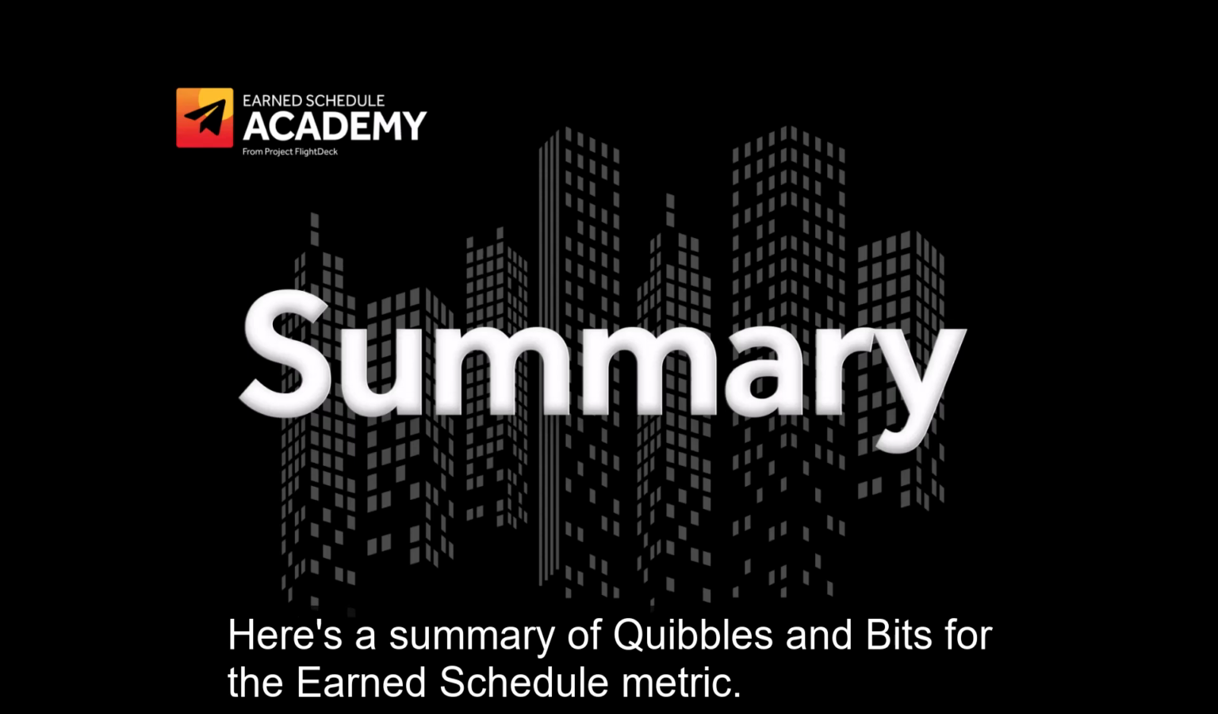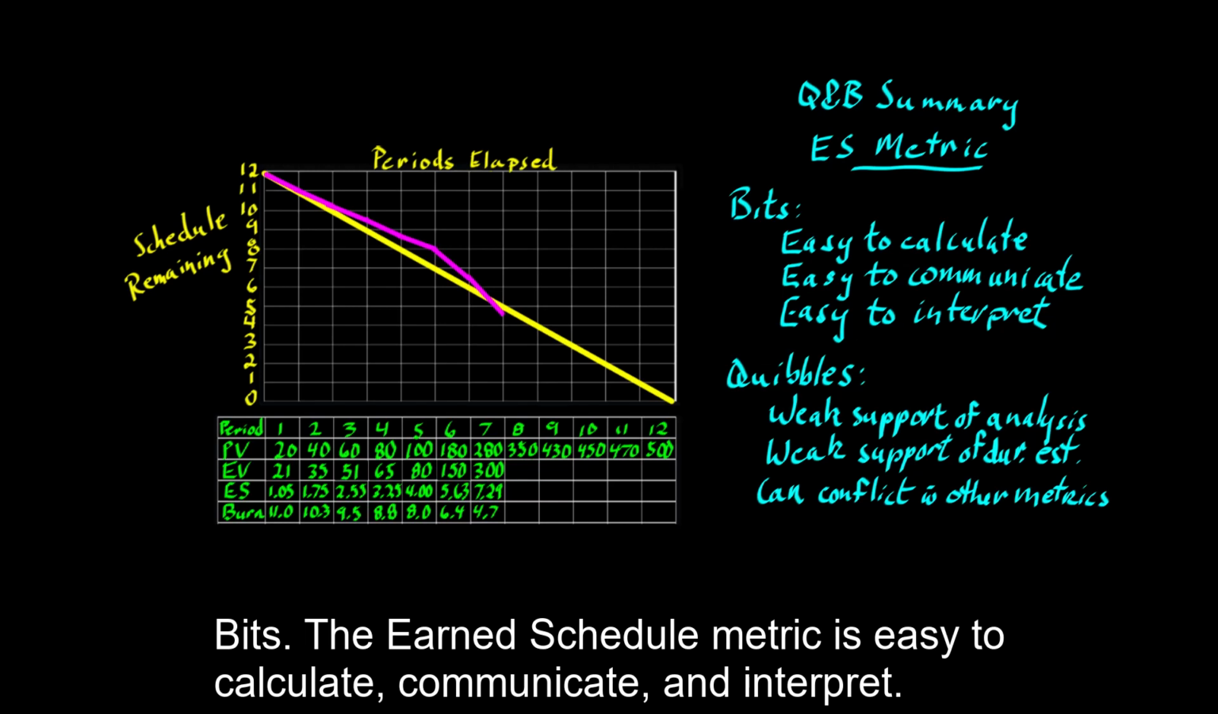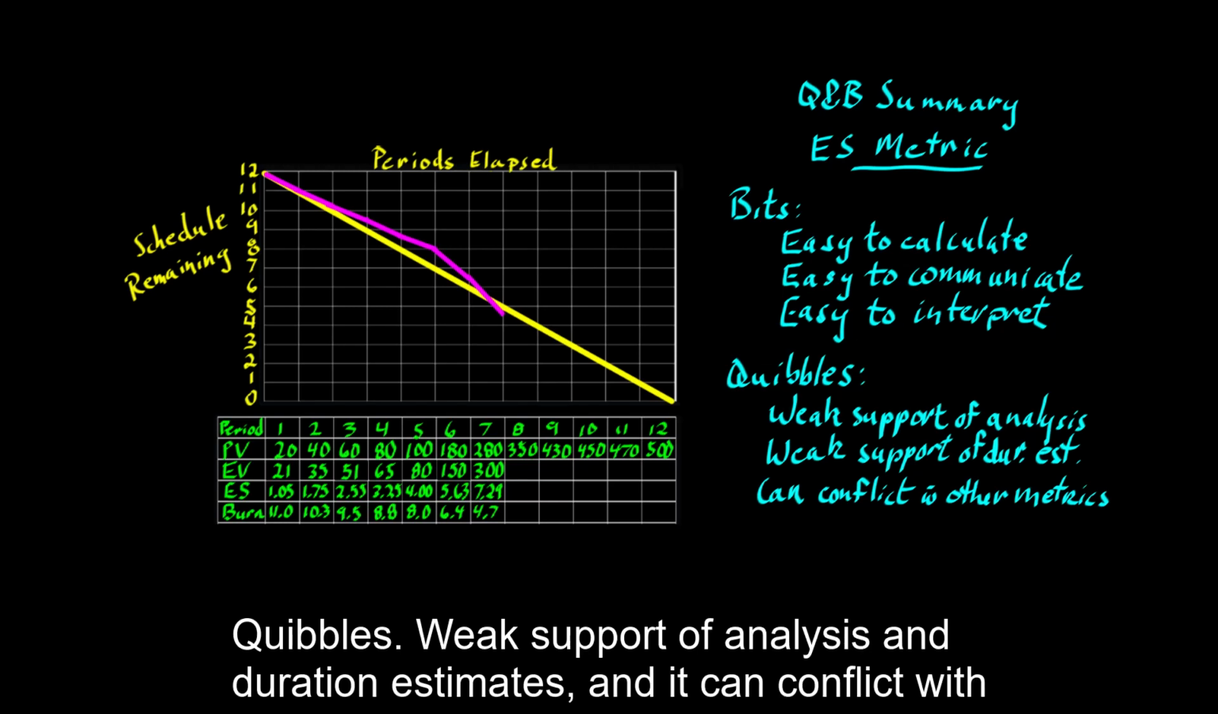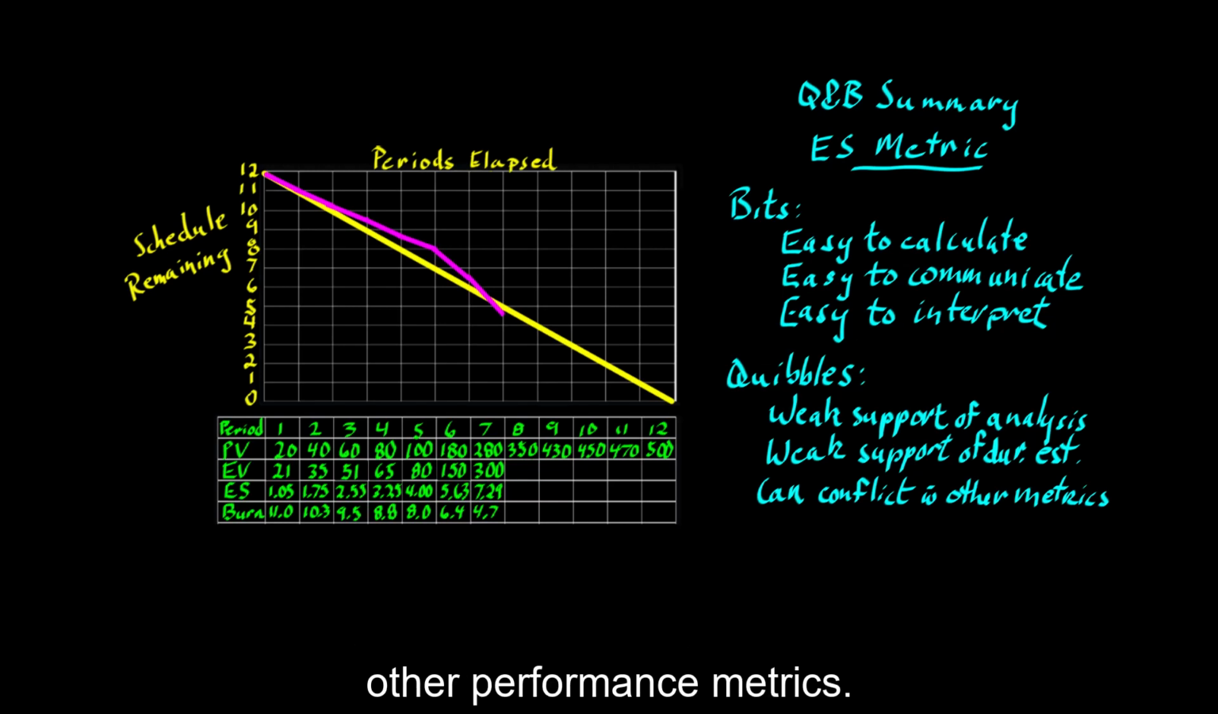Here's a summary of quibbles and bits for the earn schedule metric. Bits: the earn schedule metric is easy to calculate, communicate, and interpret. Quibbles: weak support of analysis and duration estimates, and it can conflict with other performance metrics.